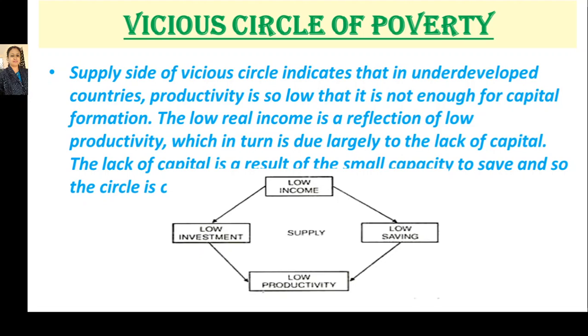It means if there is low productivity, there is low income. If there is low income, again low saving, low investment, low capital formation, low productivity.